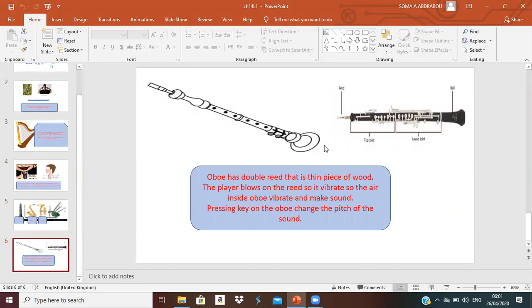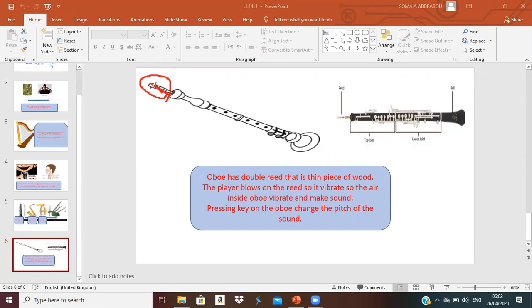This kind of instrument is called an oboe, okay, the oboe has a double reed. What is the meaning of reed? Here it is, the reed. This reed is a double one, okay? It is a thin piece of wood. When you blow on this reed, you should put this reed between your lips and blow air inside the oboe, okay?